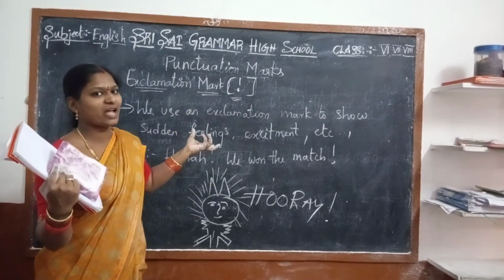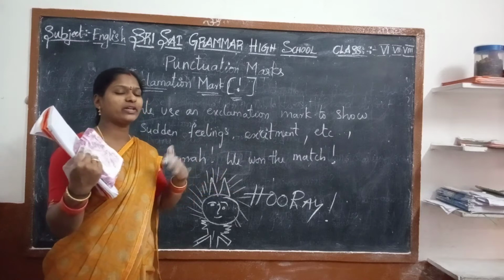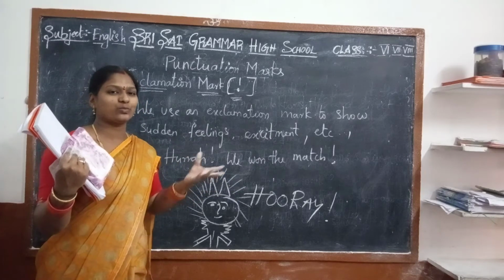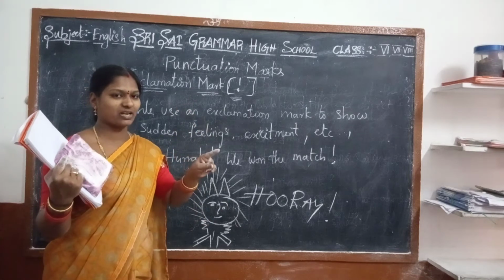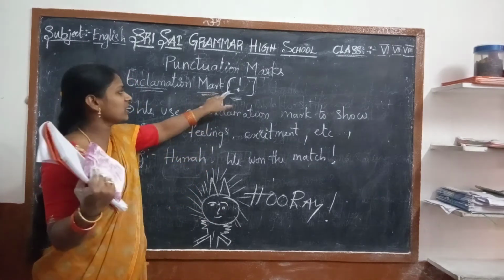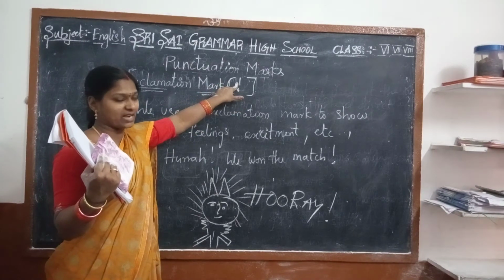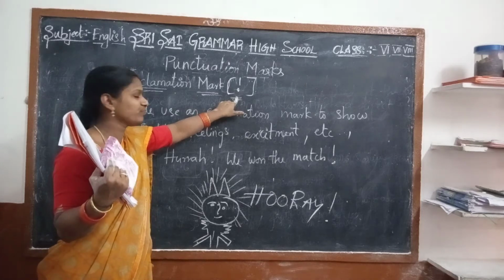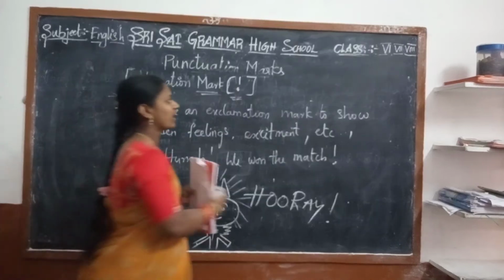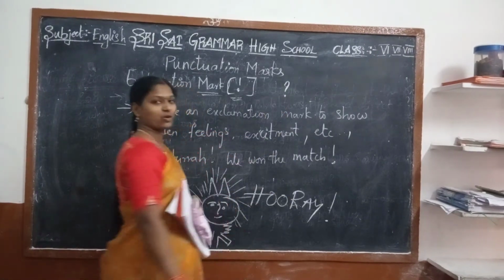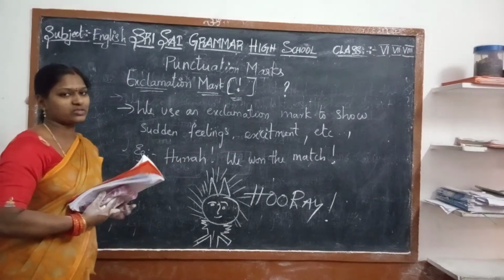For the question mark, we are asking a question, making a question, so it is ended with the question mark. And the exclamation mark is ended differently. This is the straight, standing line, and it is ended with the full stop down below. That is the exclamation mark, and the question mark will be like this. Okay? Understood? Now next, apostrophe.